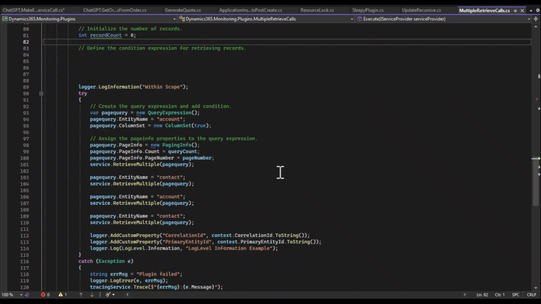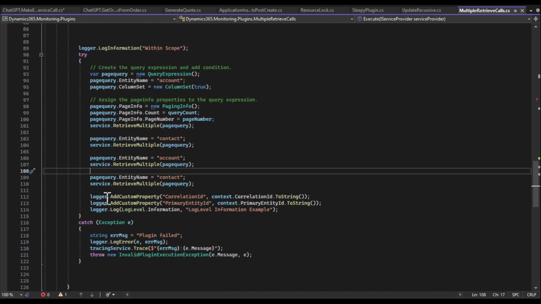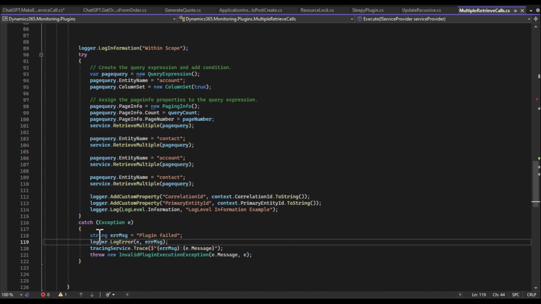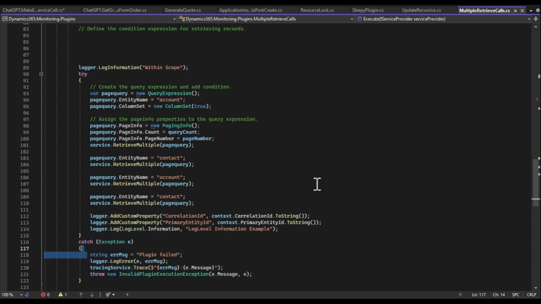Some other examples I have. Here's one that shows using the query expression. This one has basically almost no comments whatsoever. You can see it's using some logger, ILogger. It's doing some RetrieveMultiples, but not really telling me anything. "Plugin failed." This is not a good practice. That simply just says the plugin, but didn't tell me what really happened. I'd have to try to dig into the stack trace to find out more. So this is an example of poorly readable, understandable code.